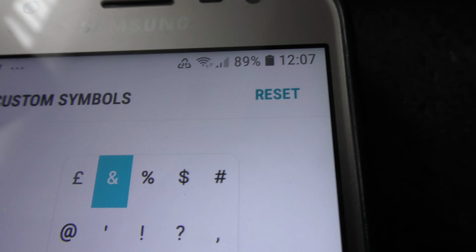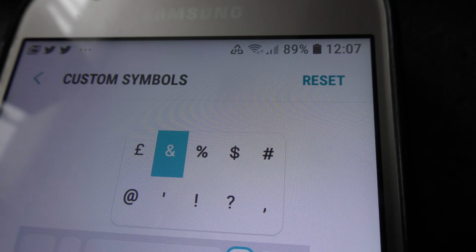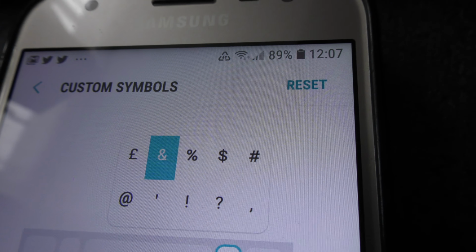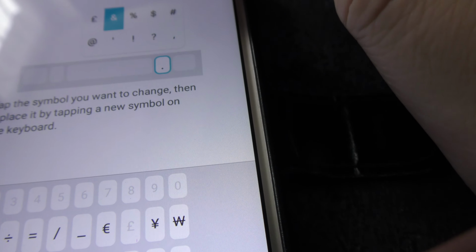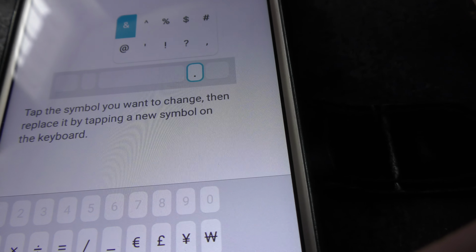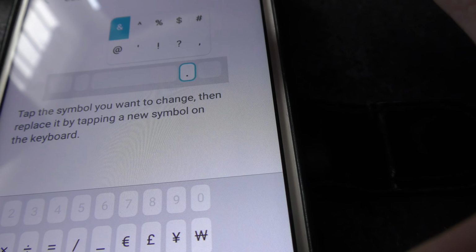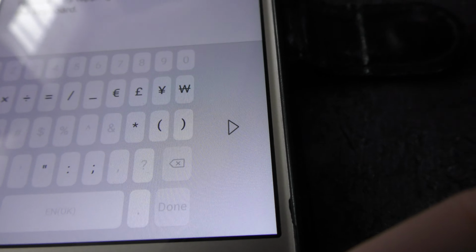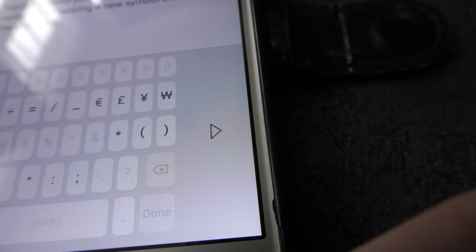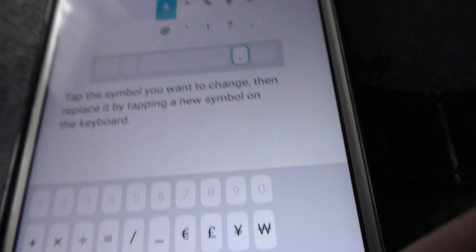Now last time I said do not touch reset, and I don't believe you do need to. Let's just see what happens if I do click reset. I've now got the and symbol up there, but the euro symbol is showing down there. Oh my god, I'm confused myself. How can they possibly not explain this very well? Right, anyway, I'm going to get rid of all that. Let's close all that.